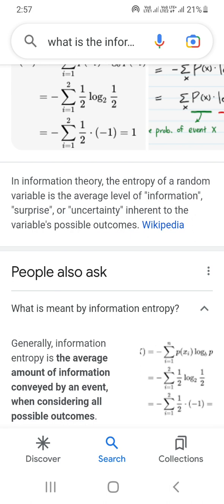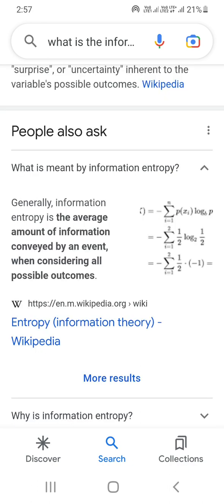What is information entropy? Information entropy is the entropy of a random variable: the average level of information, surprise and uncertainty inherent in the variable's possible outcomes. What is meant by information entropy? Generally, information entropy is the average amount of information conveyed, considering all possible inputs. So it is the average amount of information needed for any data or event, considering the possible outcomes.